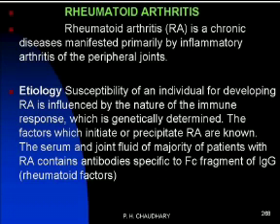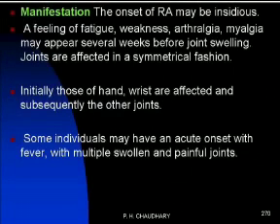पेरीफेरल जॉइंट जो होते हैं उसको इन्फ्लेमेशन आता है, ऐसा ये क्रॉनिक डिसीज़ है एंड इट इज़ द ऑटोइम्यून डिसीज़. Then manifestations. The onset of rheumatoid arthritis may be insidious. The feeling of fatigue, weakness, myalgia may appear several weeks before the joint swelling. Joint swelling is the important sign of this disease.